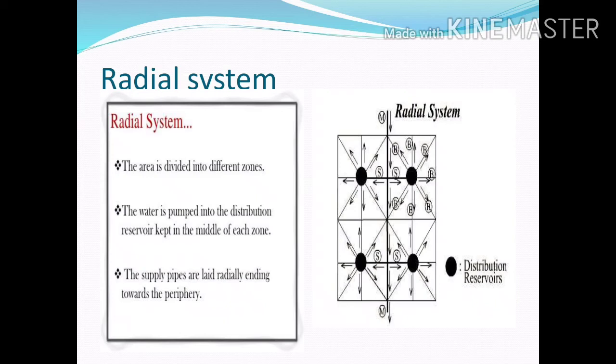At each corner they have one reservoir, a distribution reservoir, to collect all water from the main pipe. From the distribution reservoir, the water is delivered to all zones in a radial manner. So in the system, the water, without interruption, can be easily delivered in all directions.